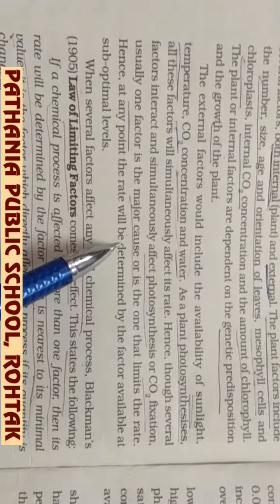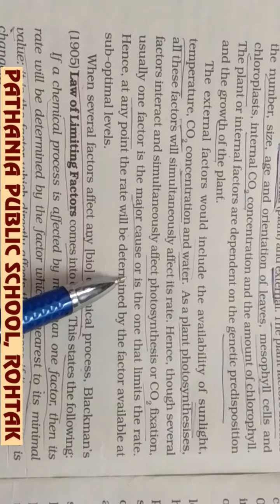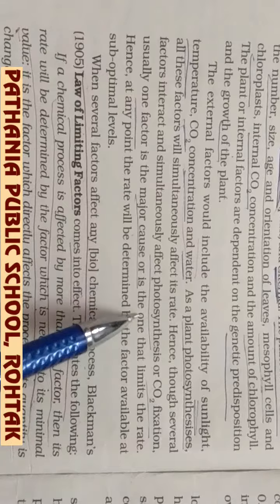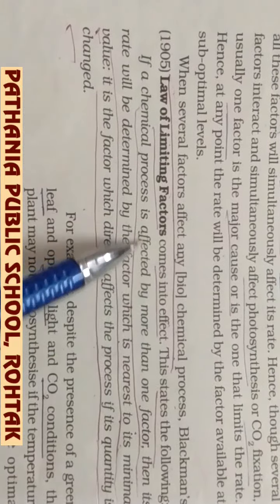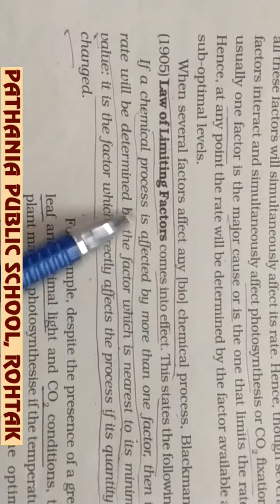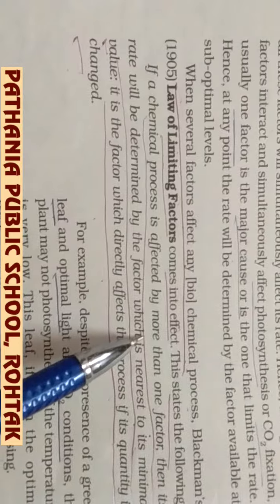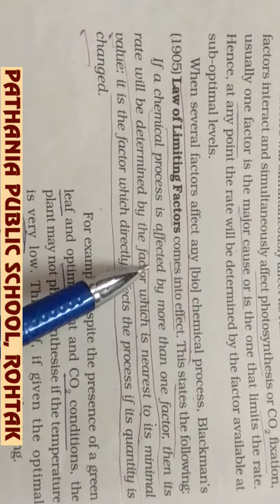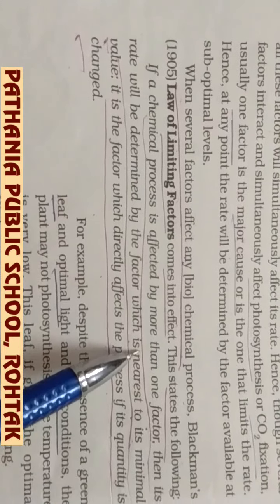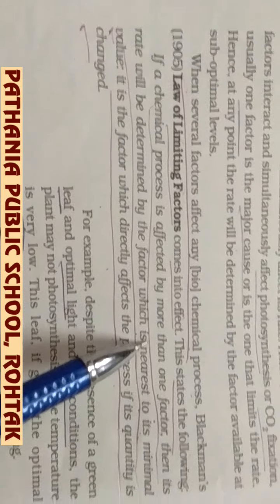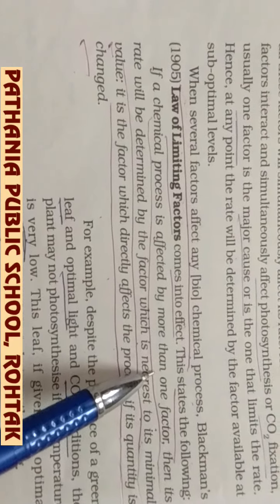But the rate of photosynthesis is actually controlled by one factor, the factor which is there in limited amount, and this is called Blackman's law of limiting factor. What does Blackman's law of limiting factor state? It states that a chemical process is affected by more than one factor. As you know, photosynthesis is affected by carbon dioxide concentration, water, intensity of light and many other factors.